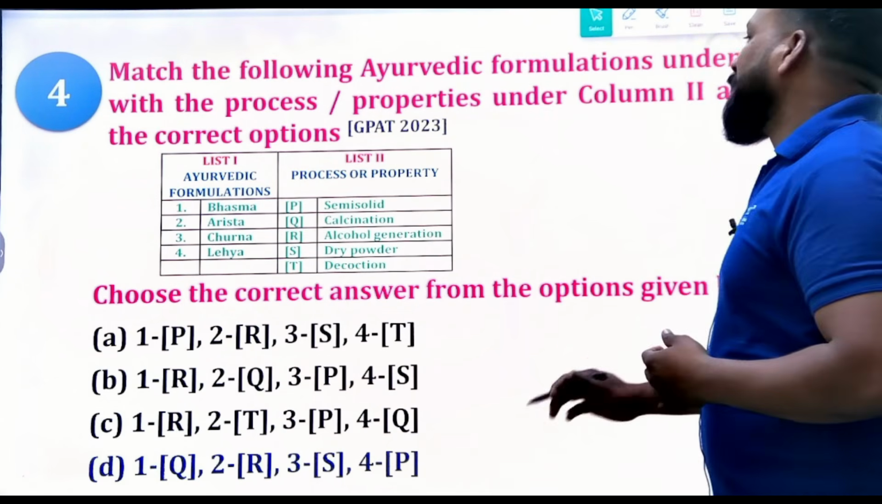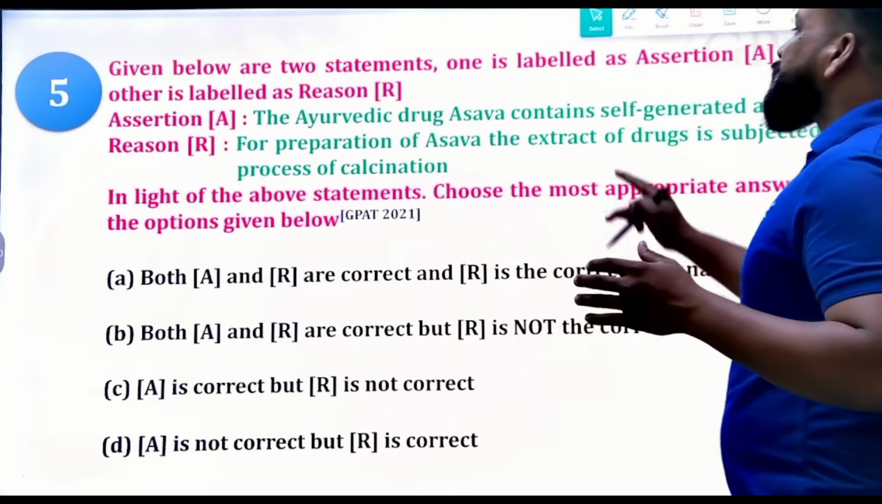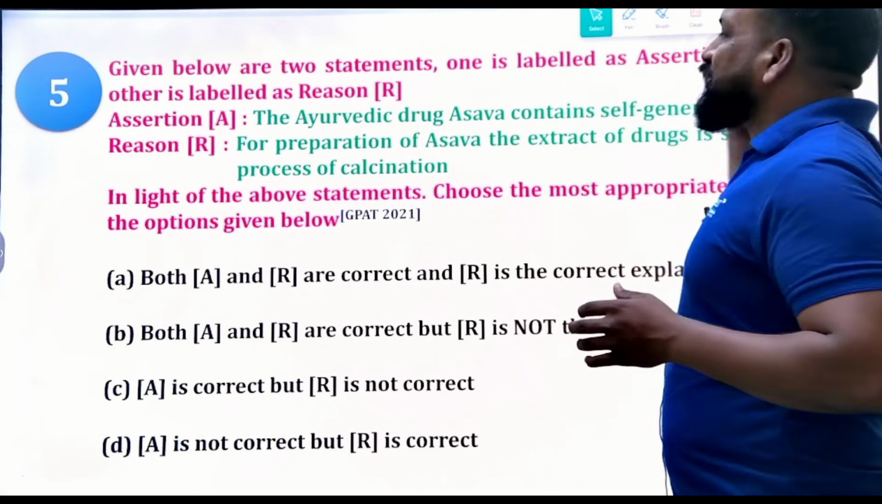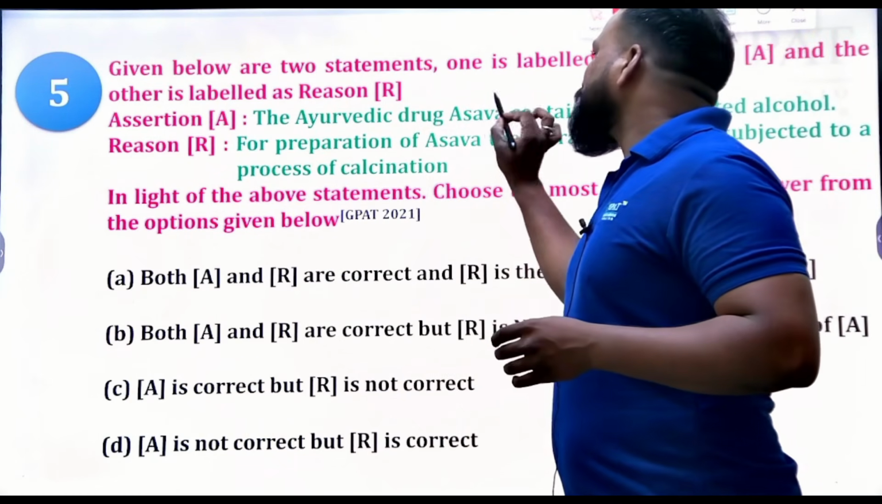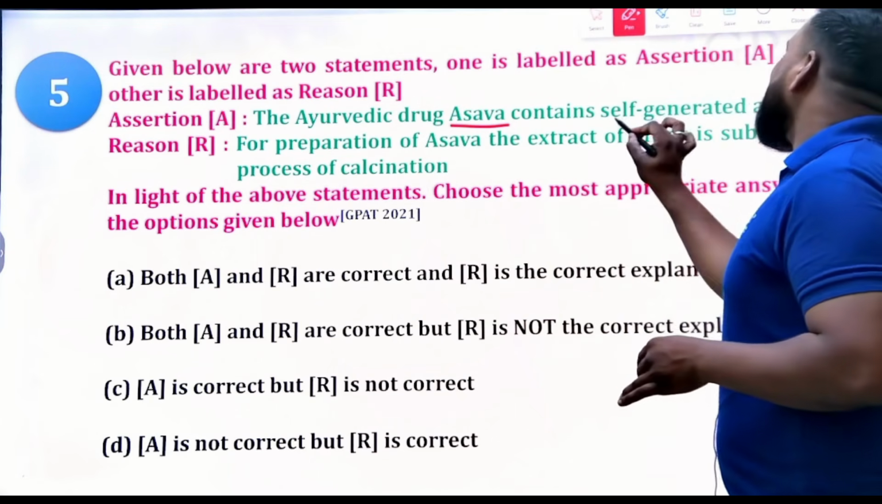Yes. Next question. Given below are two statements: one is labeled as assertion and another is labeled as reason, right? The assertion is: Ayurvedic drug Asava contains self-generated alcohol.